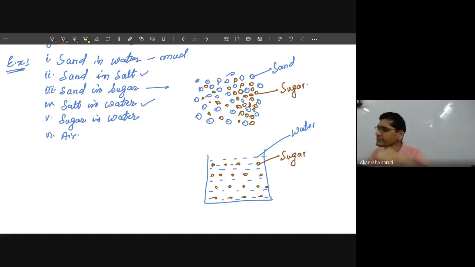That's why even if you add some sugar to the water, the level is not rising. The solid sugar particles just enter the space between water particles. Water and sugar are both present together in the same volume. That's why it is a mixture.